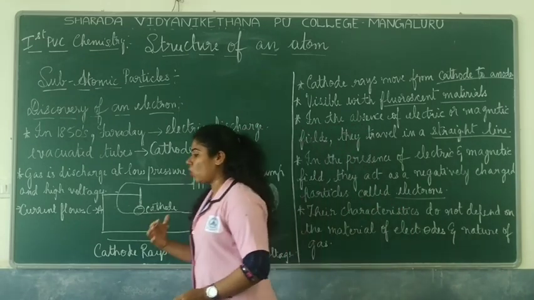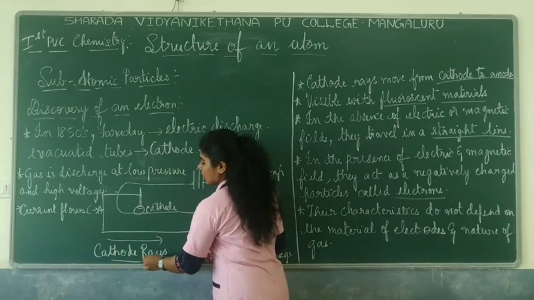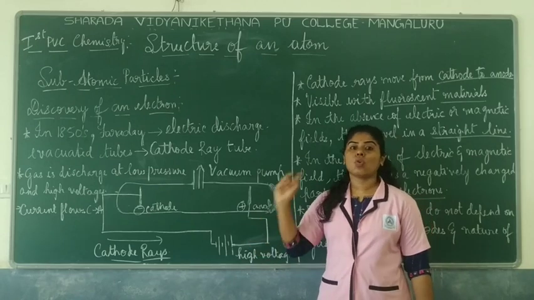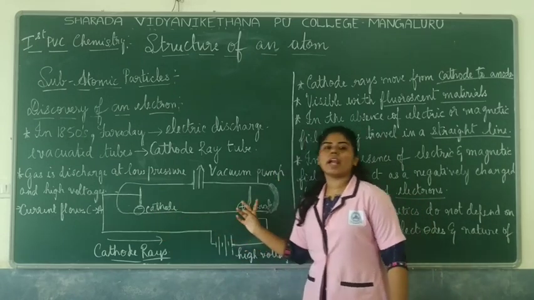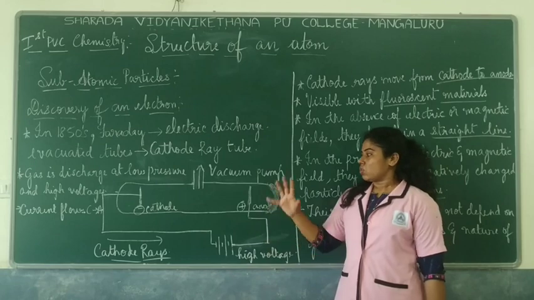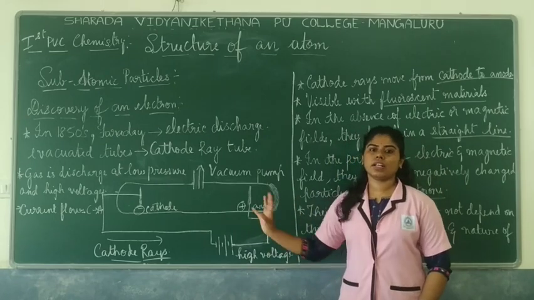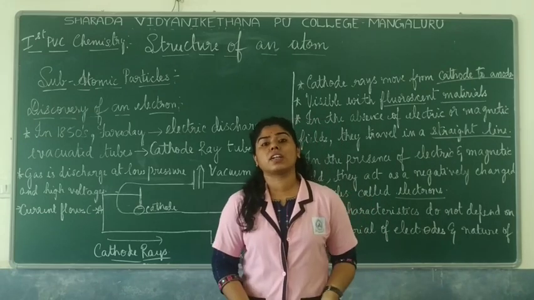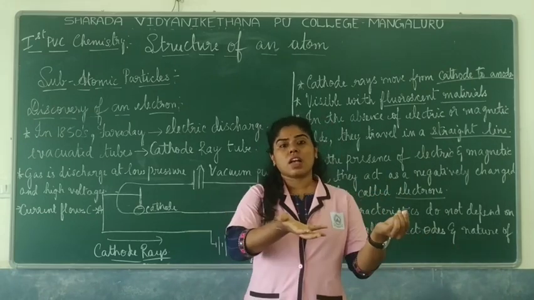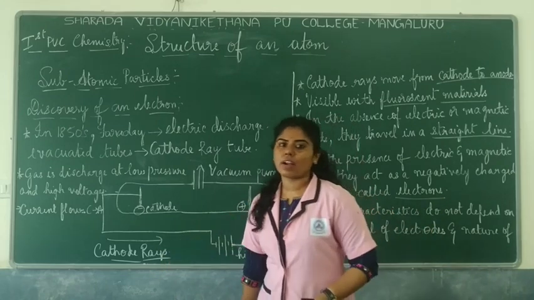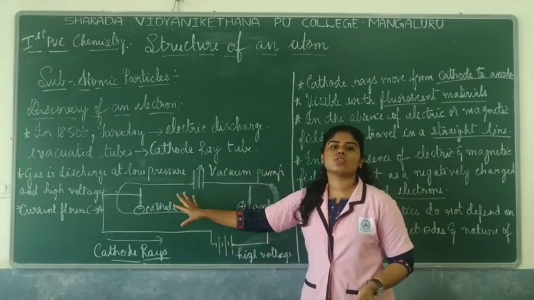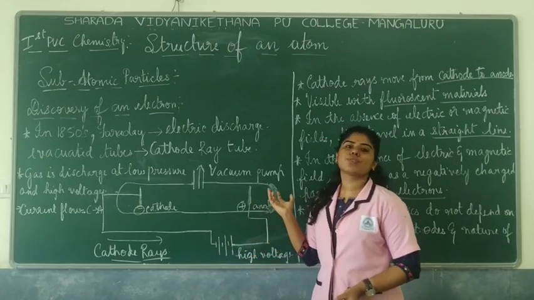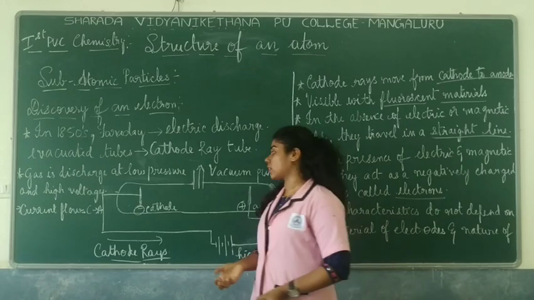Now why is it called the cathode rays? Because it travels from cathode to anode. It goes from the cathode end to the anode end. So this was seen during this experiment. That is, there is some discharge taking place. There is some flow of current or flow of a stream of particles, passing from cathode to anode. So this was taking place as soon as you apply low pressure and high voltage. So the current starts flowing, you see. That's why you call it an electrical discharge.